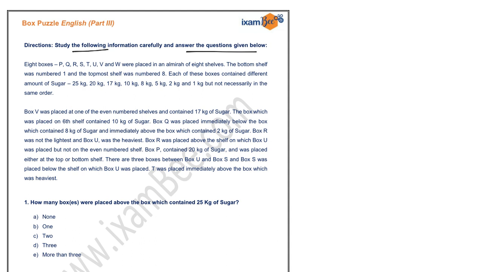So 8 boxes from P to W were placed in an almirah of 8 shelves. The bottom shelf was numbered 1 and the topmost shelf was numbered 8. Each of these boxes contains a different amount of sugar, and the amounts are also given to you, but not necessarily in the same order. Some more directions are given to you, based on which you have to solve this puzzle.